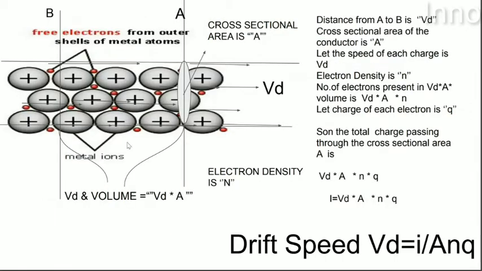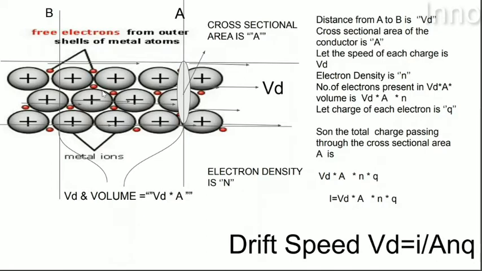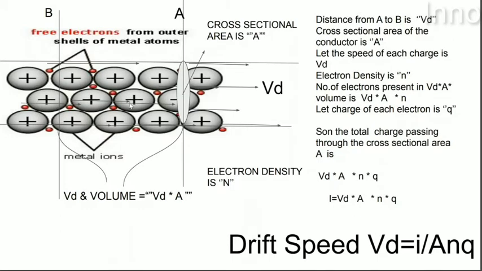Next, move on. Sir, when the electrons are moving through the conductor, do they move fast, slowly, or intermediately? How do they move? Now we are going to derive an equation for the speed of the electrons when they are moving through the conductor. We all know that the movement of electrons constitutes current, but with what speed do they move through the conductor? Drift speed is nothing but the speed with which electrons move through the conductor. Now we are going to derive an equation for the drift speed of the electrons.